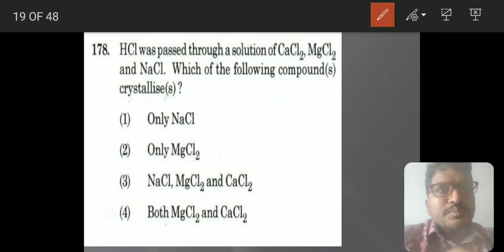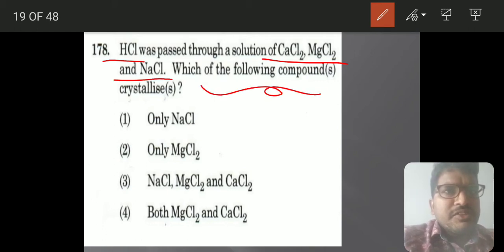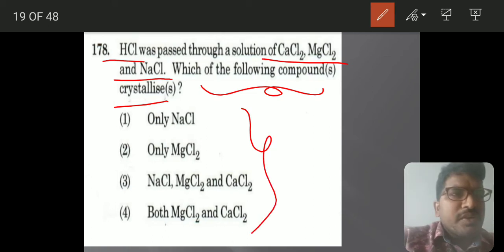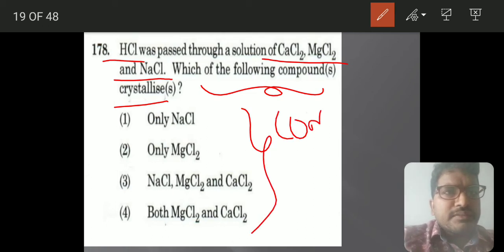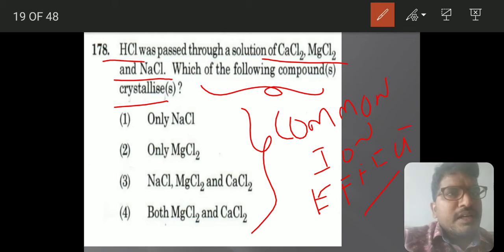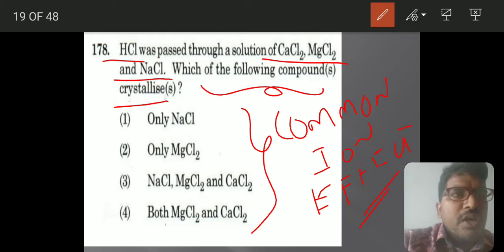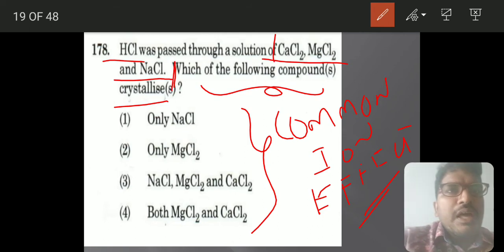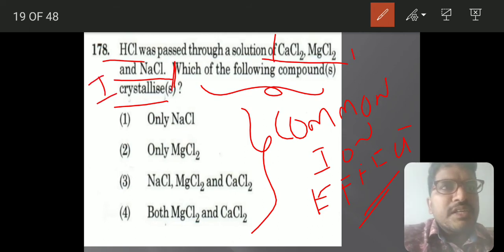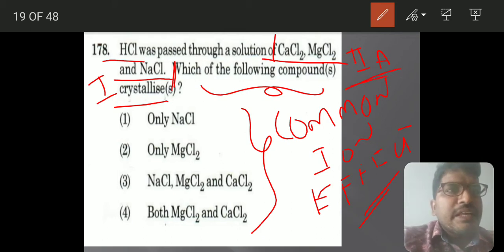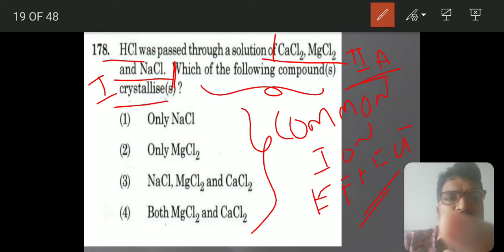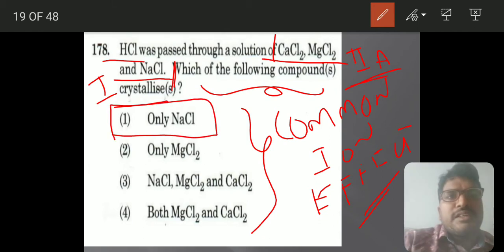Next you see, HCl was passed through CaCl2, MgCl2 and NaCl. Which of the following compounds crystallize? This you can consider under common ion effect applications, or based on the solubility of the chlorides of first A group elements and second A group elements. Second A group chlorides are highly soluble compared to first A group chlorides. So only NaCl will precipitate.